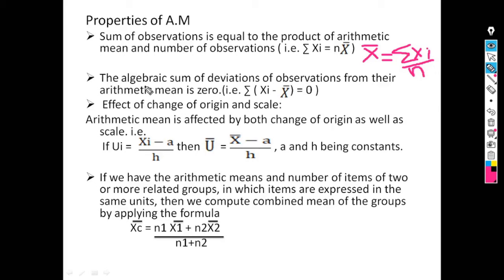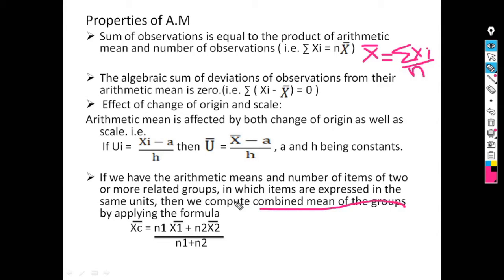Second property is the algebraic sum of deviations of observation from their arithmetic mean is 0, that is summation of xi minus x bar is always 0. Next property is effect of change of origin and scale. If ui is equal to xi minus a upon h, then u bar is equal to x bar minus a upon h.